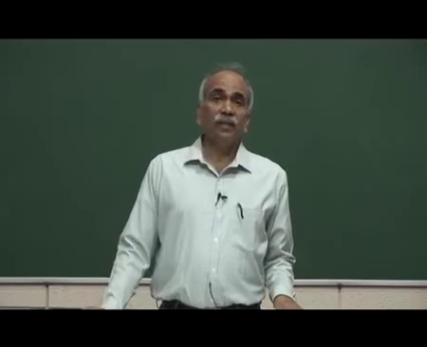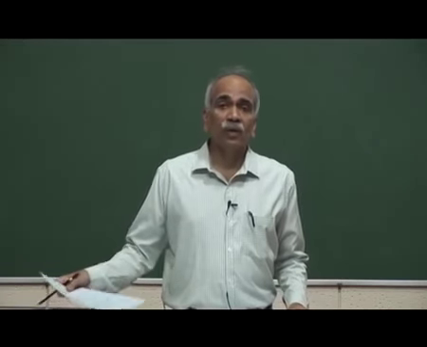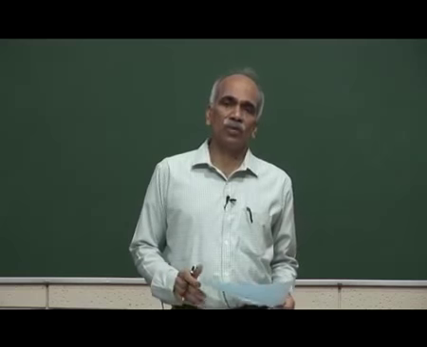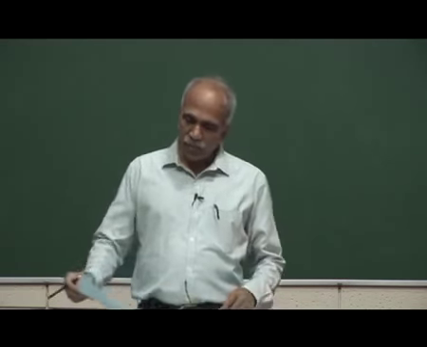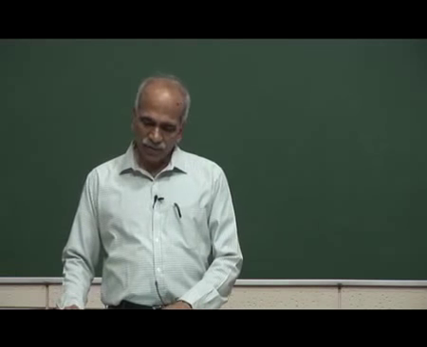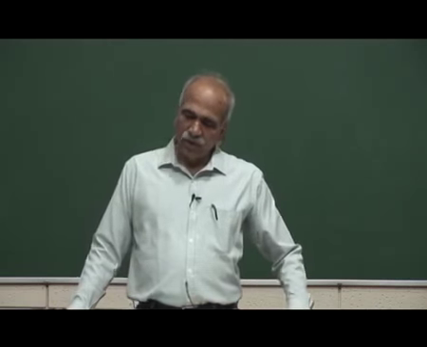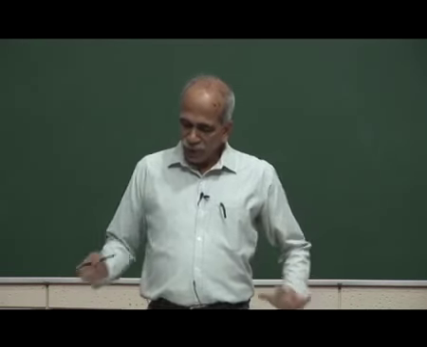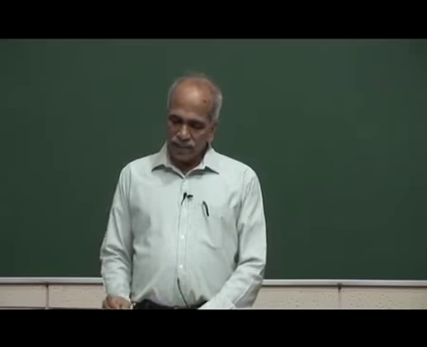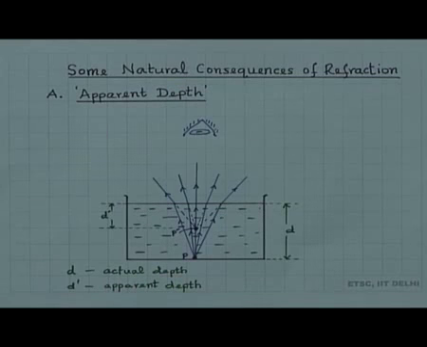Now, we will discuss some natural consequences of refraction of light. The first one that I have shown here is apparent depth. It is illustrated here.